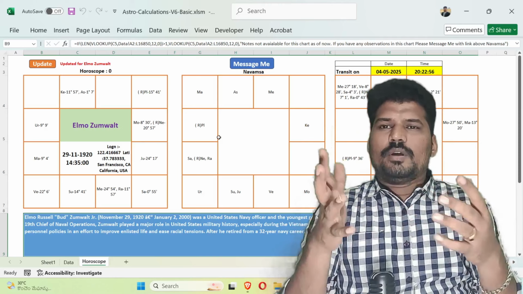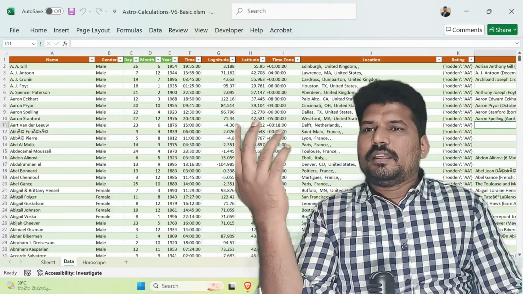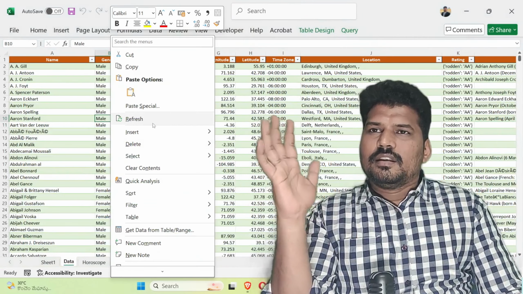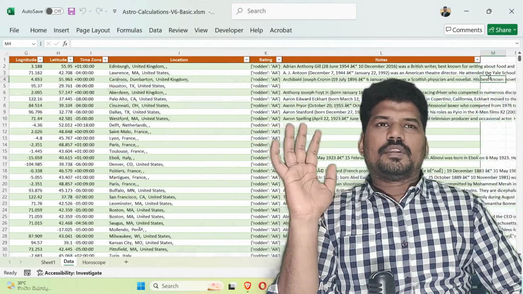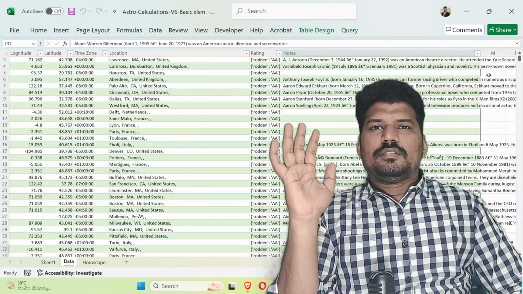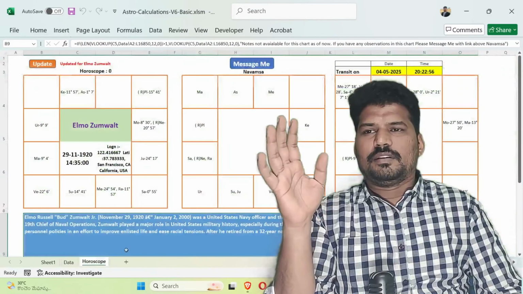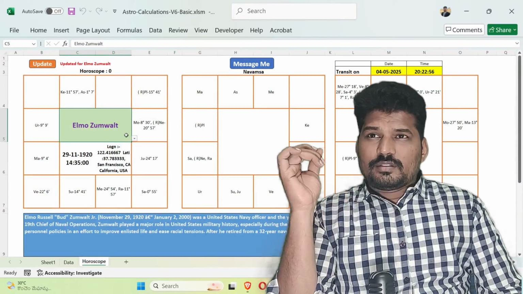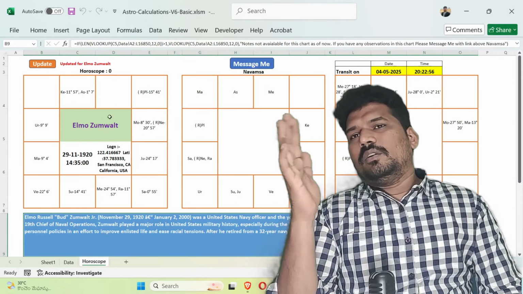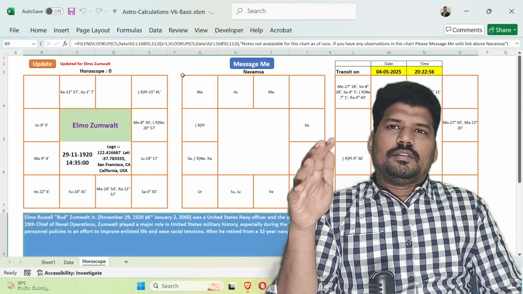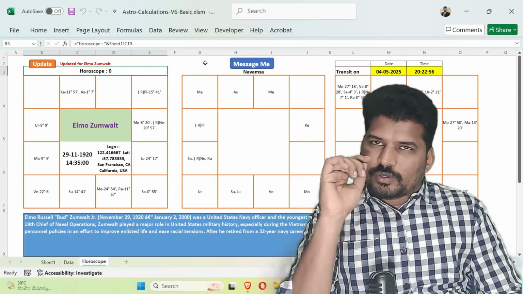Whoever wants to use this Excel file, just download this file, right click here, and click refresh. You will get all the details of the notes in this column. This column contains notes of each individual. For approximately 11,000 people, I have updated the life event details. Whoever you select here, those details will appear, and if you just click update, the horoscope and all will get created. If you want to contact me, just click message me here. It will open a form and you can directly contact me.